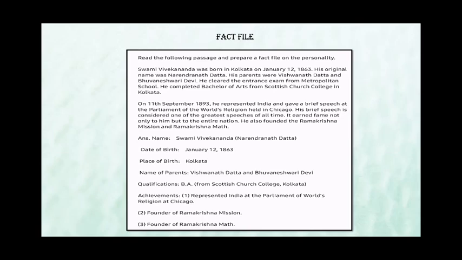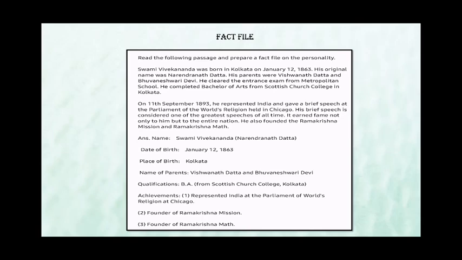This whole passage is talking about Swami Vivekananda, his birthplace, then his date of birth, then who were his parents, how much he has studied or his education or qualification, and what are his achievements. So when you finish reading the passage, you get a brief information about the personality that you are reading on.